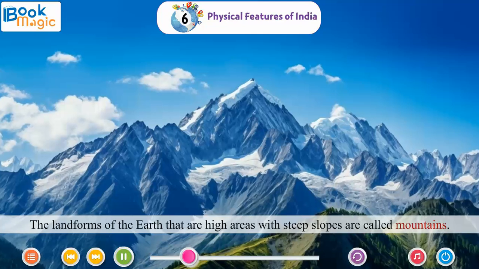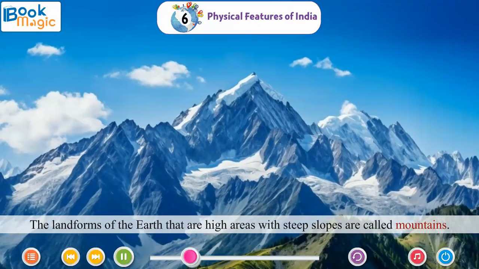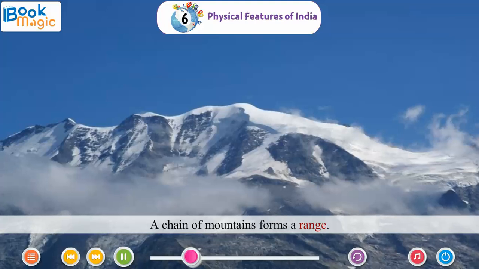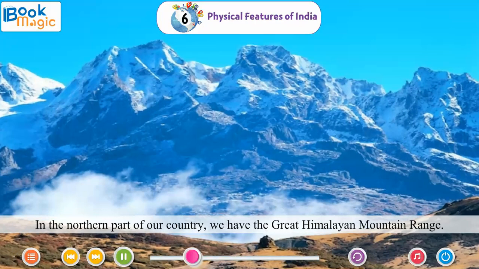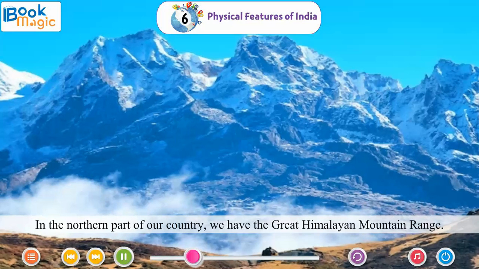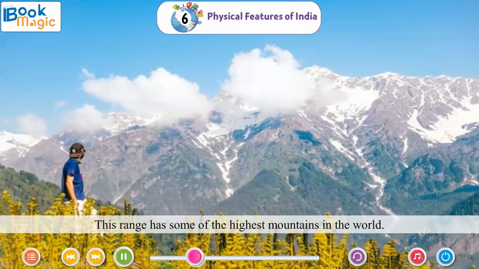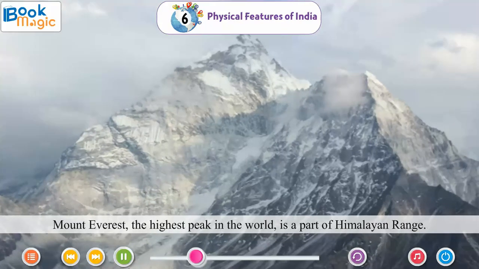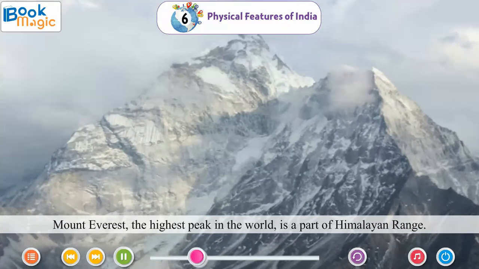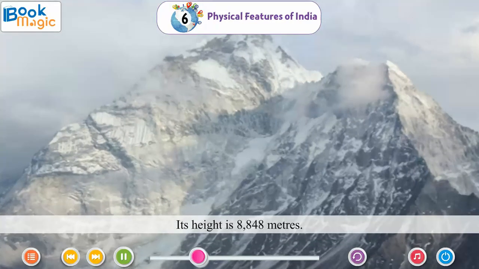Mountains. The landforms of the earth that are high areas with steep slopes are called mountains. A chain of mountains forms a range. In the northern part of our country, we have the Great Himalayan Mountain Range. This range has some of the highest mountains in the world. Mount Everest, the highest peak in the world, is a part of Himalayan range. Its height is 8,848 meters.